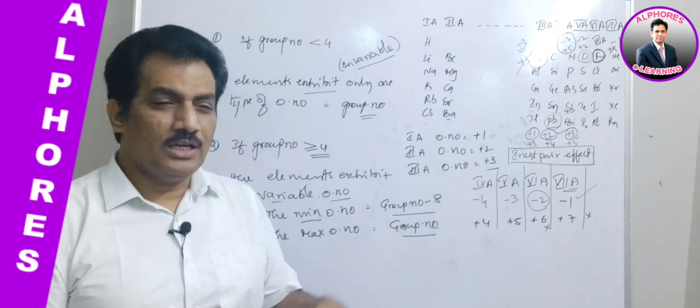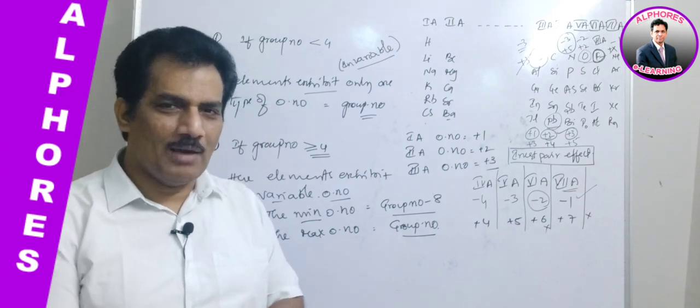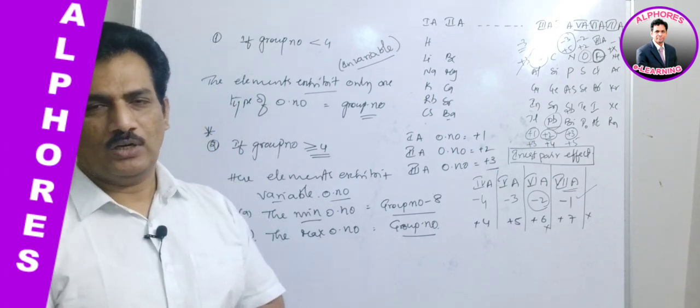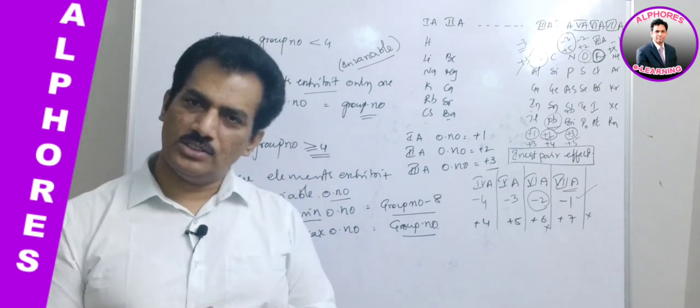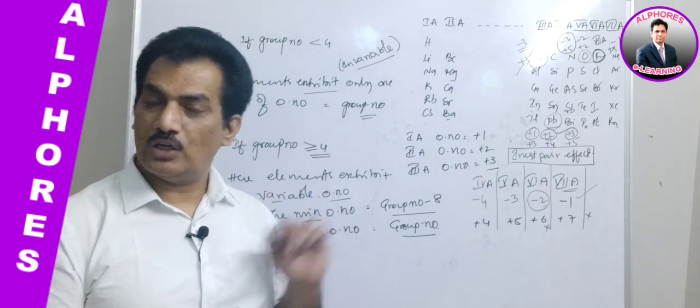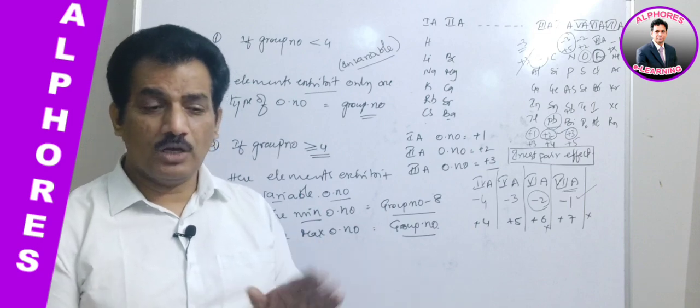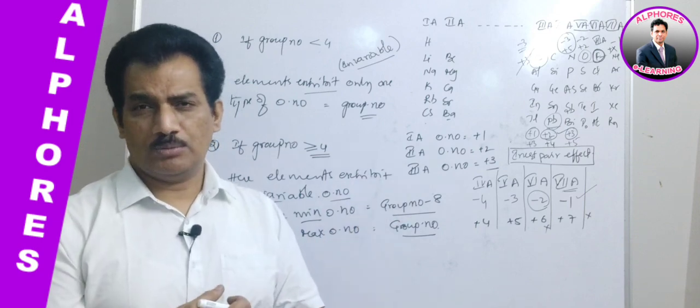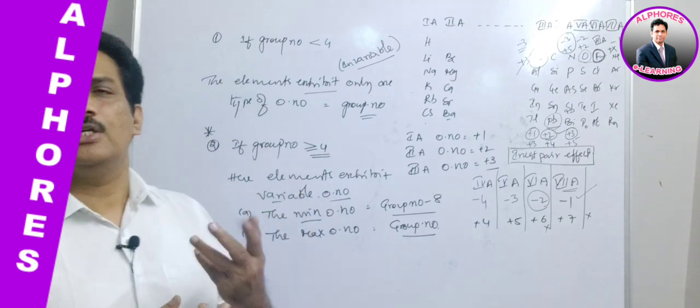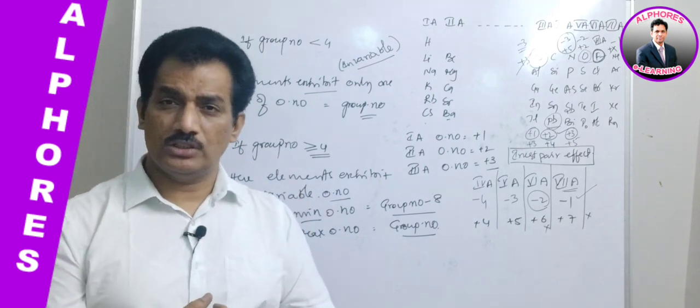If I explain the remaining also, they may overlap. That's why I am stopping here. If you are thorough with this one by the next session, you will definitely get a thorough idea, because we are going to discuss so many exception cases, so many imaginations, so many assumptions in finding the oxidation states.